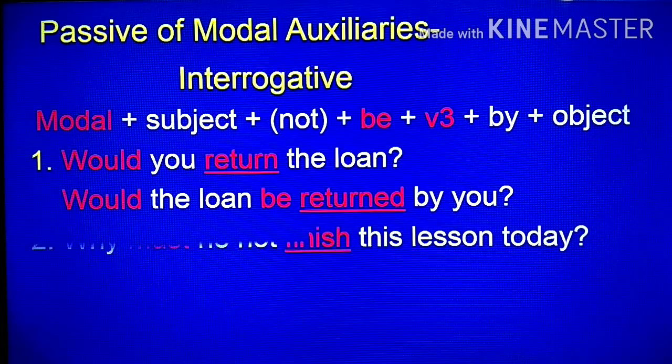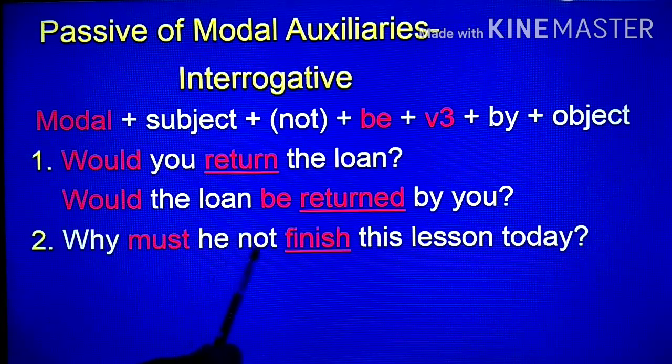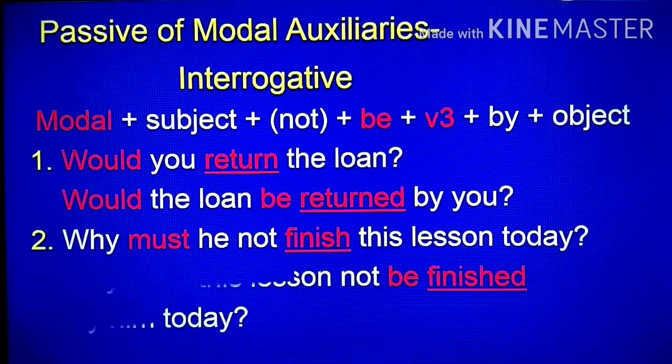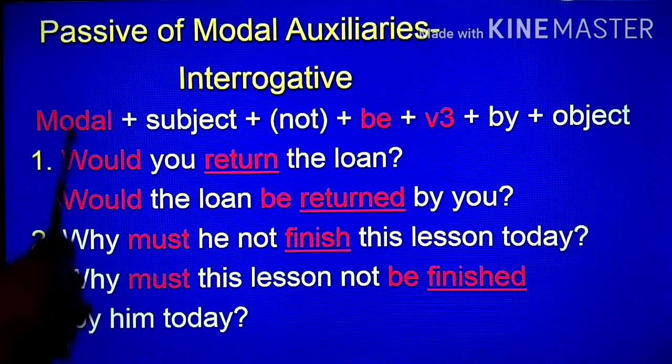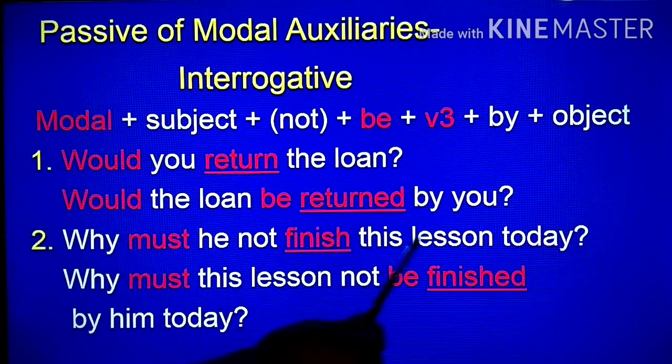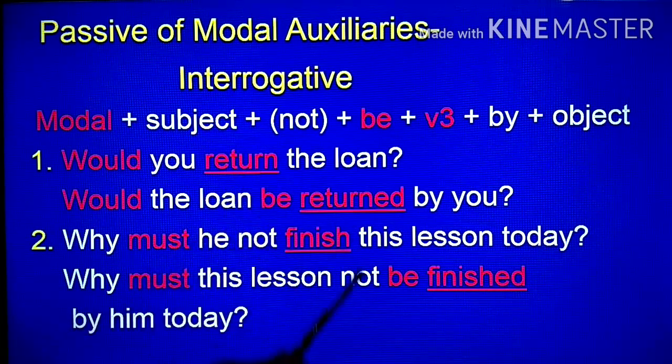Next sentence: why must he not finish this lesson today? In this sentence, a question word is given. Before the modal auxiliary, we will apply the question word. Why? Modal, must, subject, this lesson, not, be, third form of finish, finished by object of he, him, and the remaining part, today. Why must this lesson not be finished by him today?